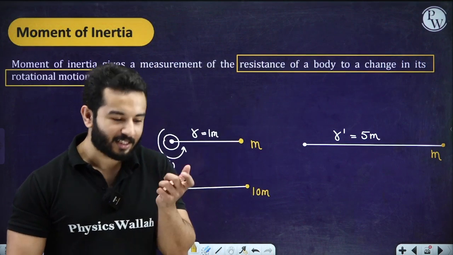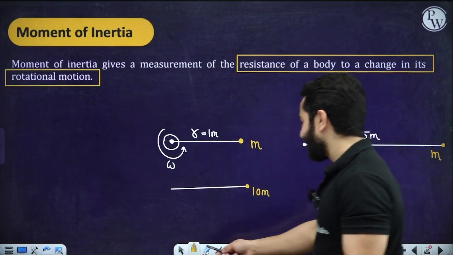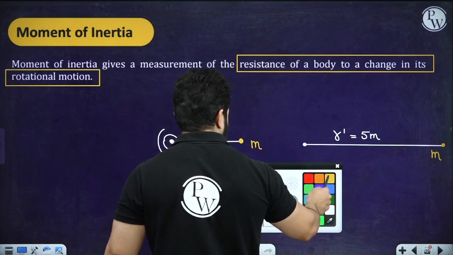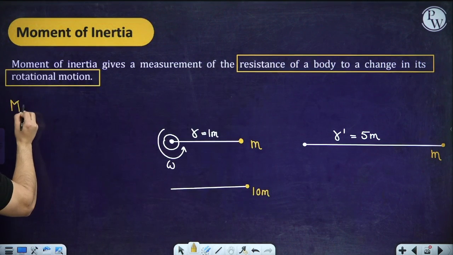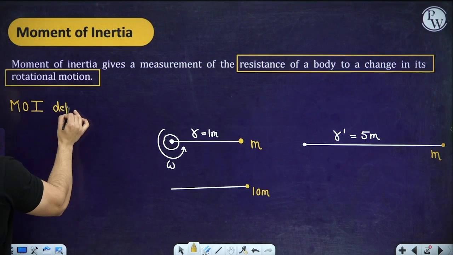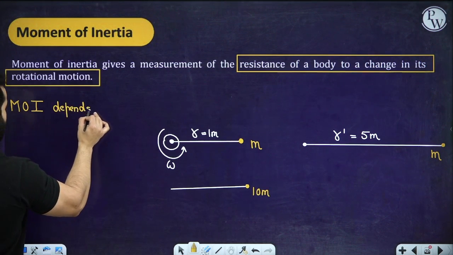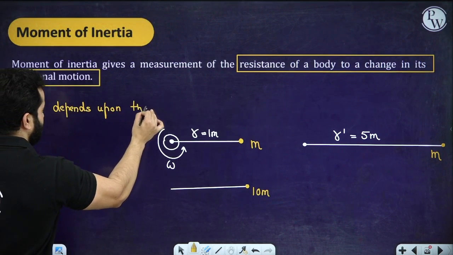So what's the other thing? Instead of just talking about the mass, let's now say that moment of inertia depends upon the distribution of mass.